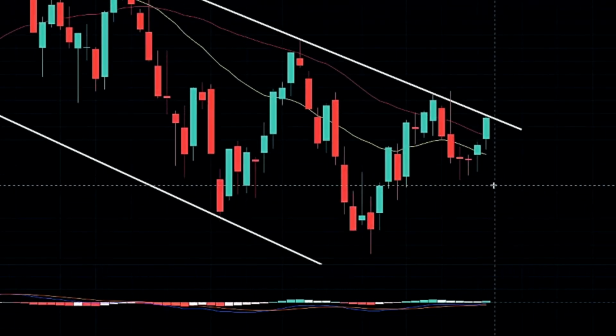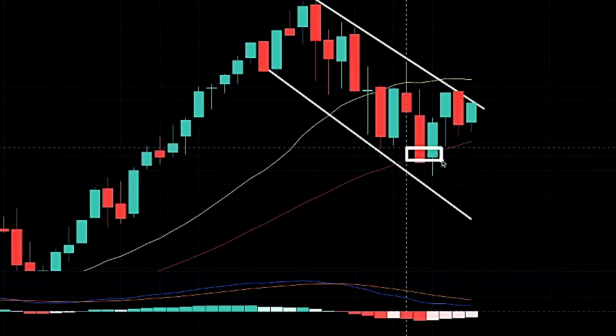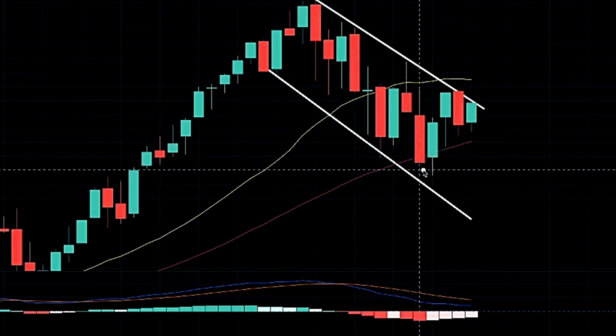And jumping into our long perspective, as you guys can see, we have been testing our 50 monthly moving average. Again, we dropped below it, however, spiking above it with a rejection to the downside to the lower end of our channel here.